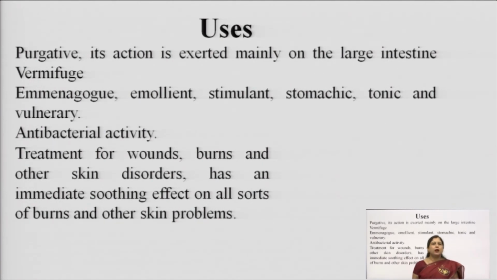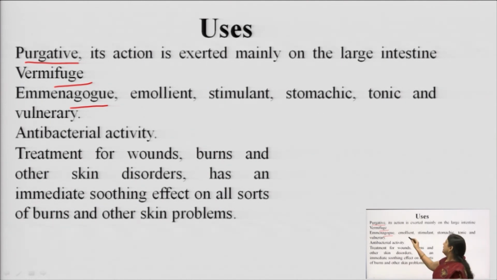And now we come to the uses. So, the main uses: purgative, because of its anthraquinone action, it produces a purgative effect on the large intestine. It is also used as a vermifuge, mainly to kill the worms in the intestine. It is an emmenagogue, meaning it enhances menstruation.